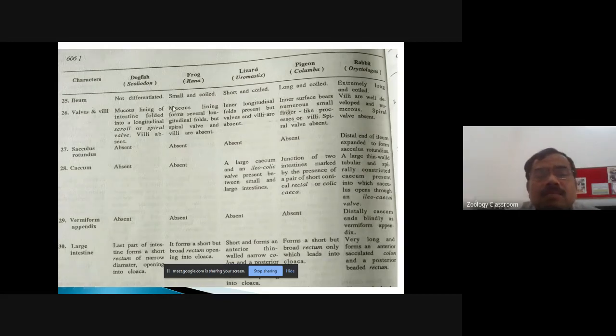If you see the ileum in the dogfish, it is not differentiated. In frog, it is small and coiled. In lizard, it is short and coiled. In pigeon, it is long and coiled. And in rabbit, externally, it is long and coiled.